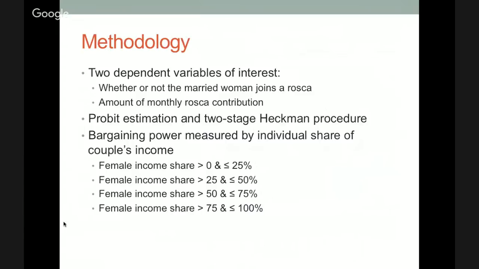Then they create dummy variables broken down into each 25% category, which will support their hypothesis that there's an inverted U-shaped relationship between participation and bargaining power.